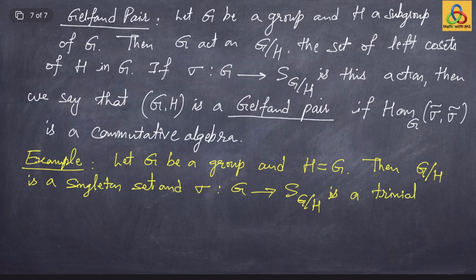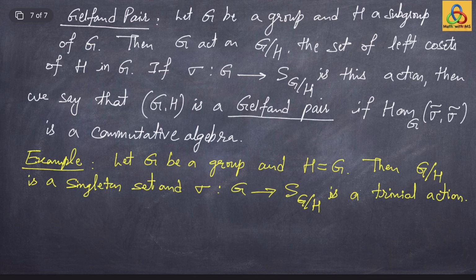And what is the dimension of the representation space of the corresponding permutation representation? It is an abstract vector space spanned by one set. It has to be just one dimensional. Thus, what kind of representation is sigma tilde?